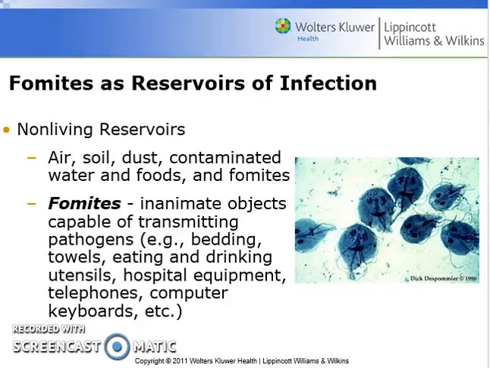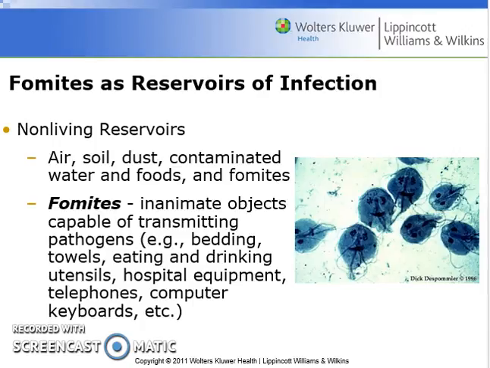Bed linens in hospitals are a great example of fomites that can harbor a lot of diseases. Blankets, pillowcases, really anything that a patient has come into contact with could have easily been laden in those bedding materials, which is why we have to make sure we decontaminate those materials and not reuse them in a clinical setting.